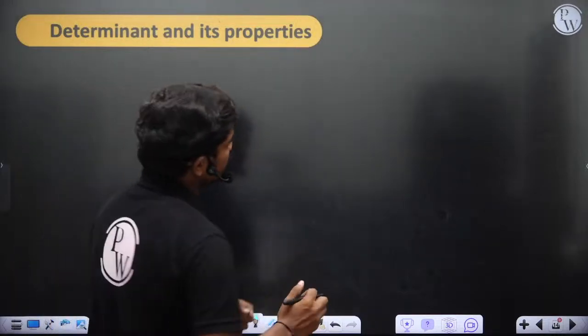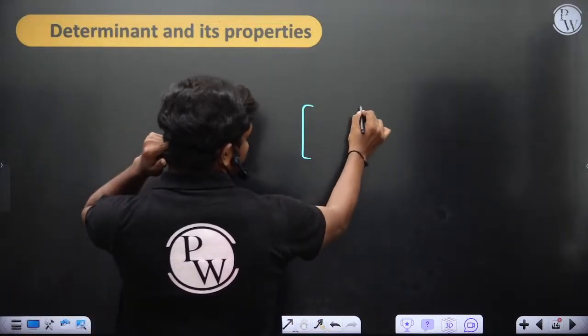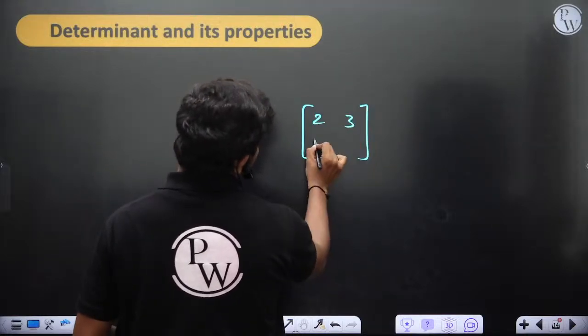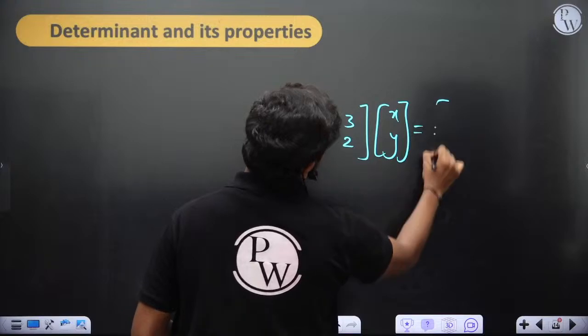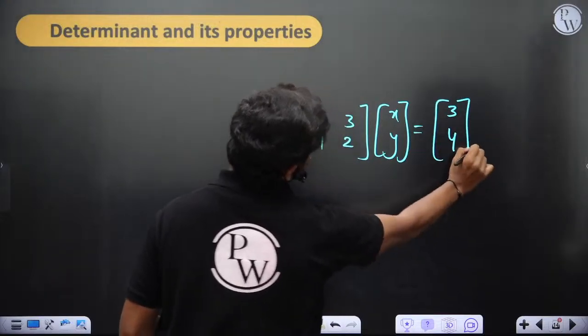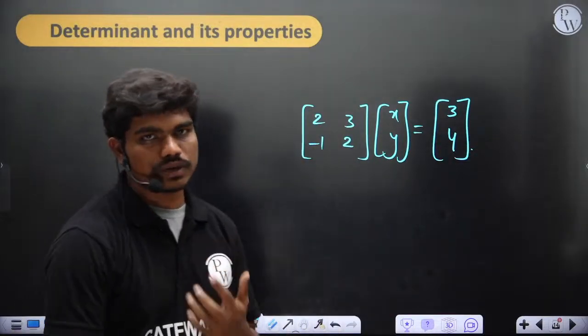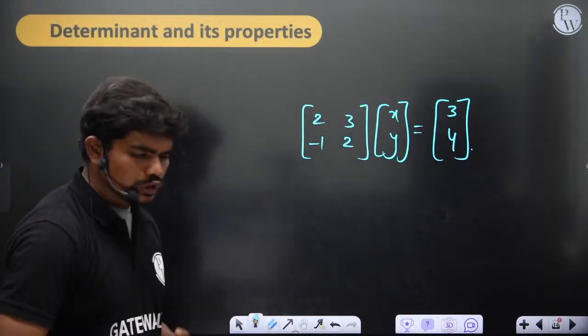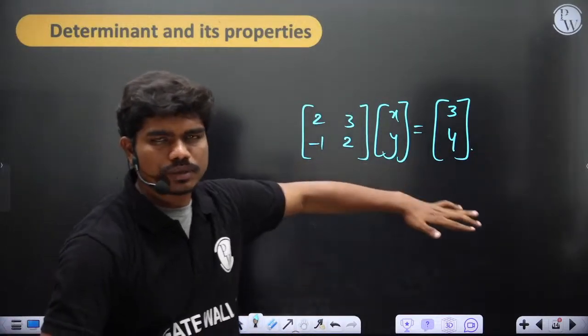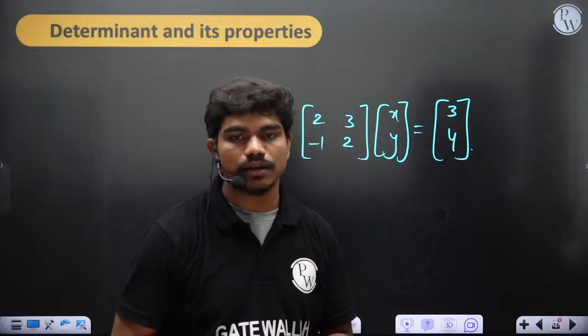Okay, so tell me one thing. If I give you one system, for example, 2x + 3y = -1, 2x + y = 3, 4. So let's say you have this system. Then to solve this system, of course you will do some calculations. It's a 2 by 2 system, a simple system I have given just to make things understandable to you.